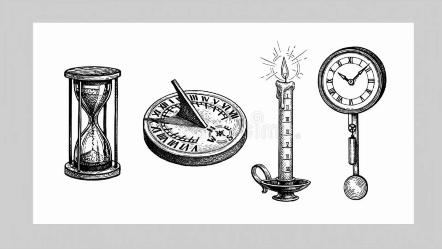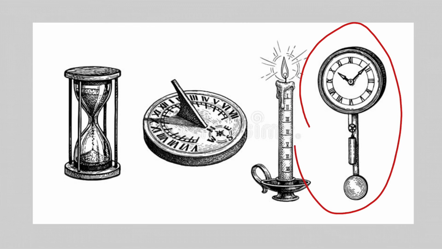Over the course of generations, as human civilization became more complicated and evolved, people created many tools and experimented with different ideas to measure time accurately. As you can see in the picture, these are various time measuring tools, right? But out of all these, the most convenient one is the pendulum clock. It was invented around the 16th century.